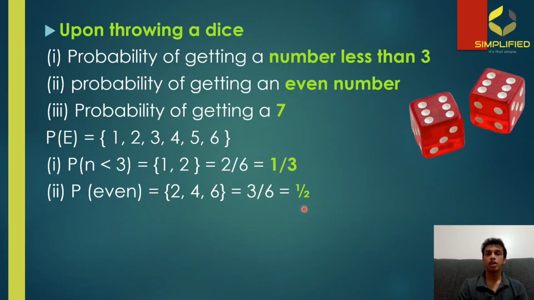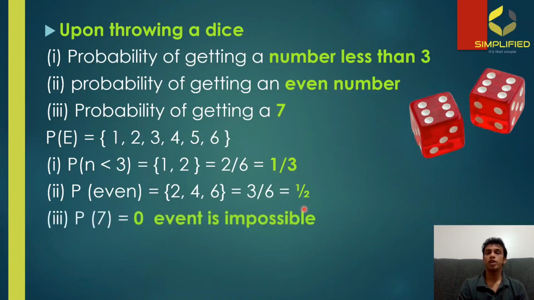Now, the third important problem is the probability of getting a 7. We already know that there is no 7 on a dice, which means that no matter how many times you roll or throw the dice, you are not going to get a 7 for sure. So the probability of getting a 7 is an impossible event, and the probability is 0. So the event is impossible and the probability is 0. Now we're going to the next question.